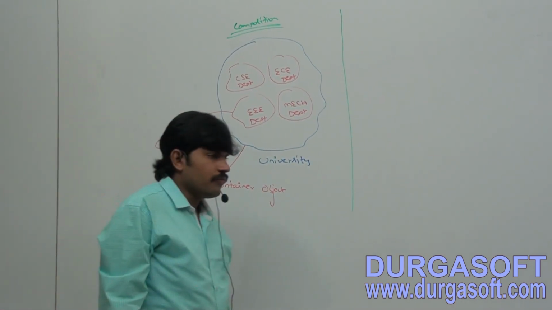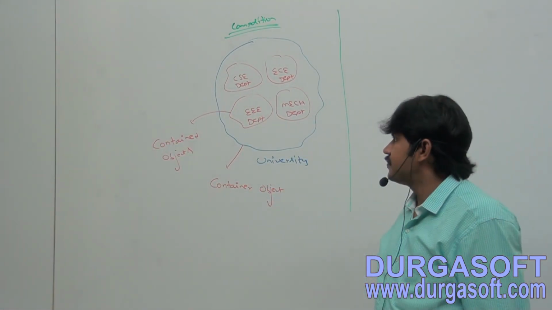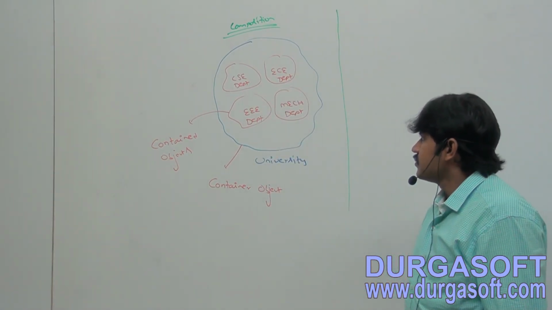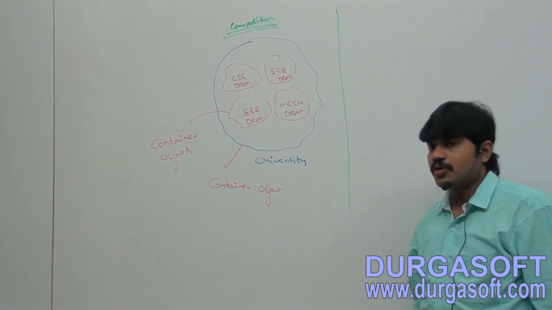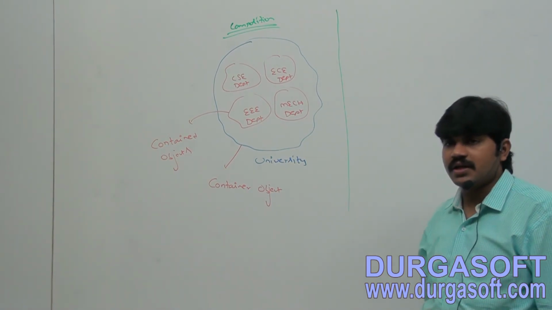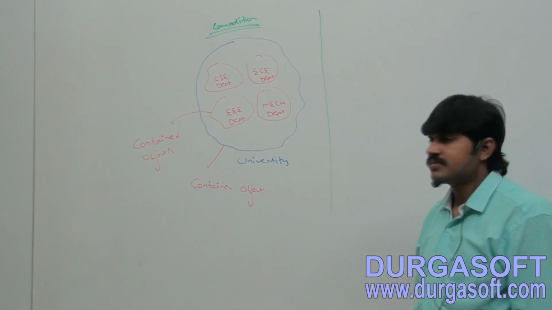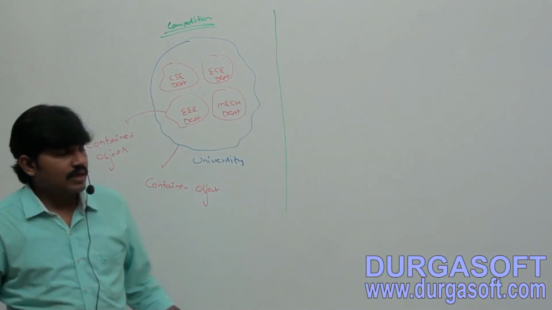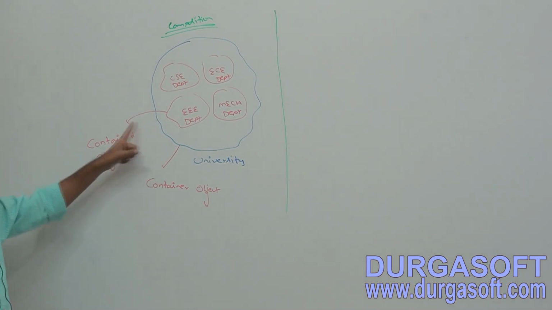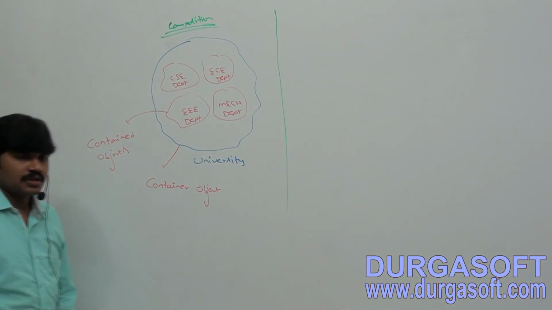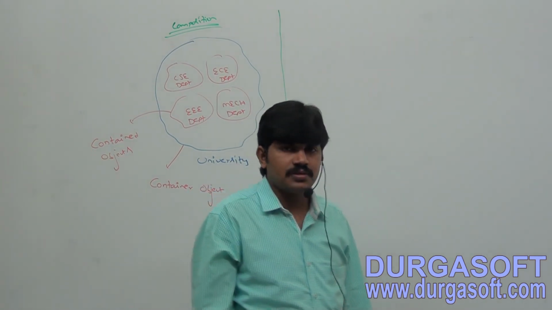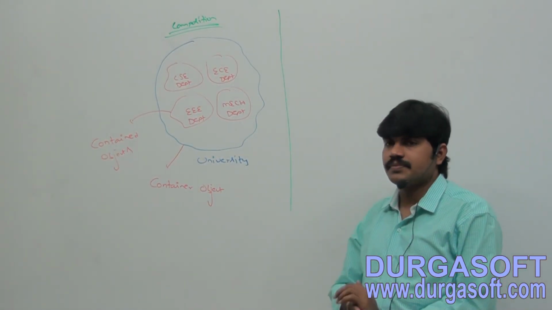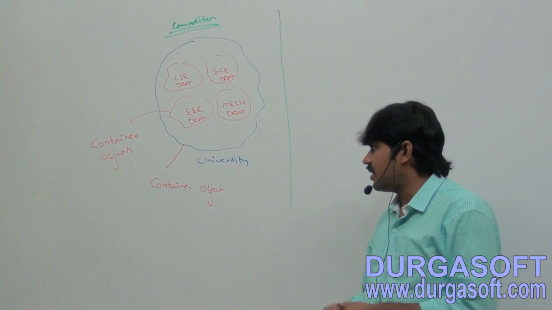University, within that several departments are there. Take clearly. University, CSE department, ECE department, EEE department, MEC, civil, like that. Next, this one is university. So container object and contained objects, both possibilities are there. Container object and contained object.